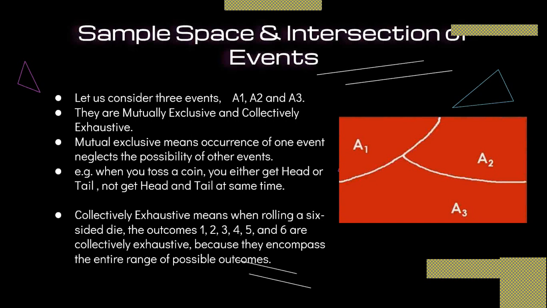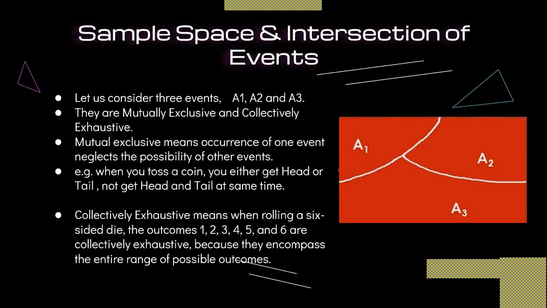See, there are 2 new terminologies we have to introduce here, that is mutually exclusive and collectively exhaustive. Before implementing these 2 conditions, first understand what mutually exclusive and collectively exhaustive mean. For that, let us consider there are 3 events. I am indicating them here as A1, A2 and A3. And this red rectangle indicates the sample space. So this is a sample space where these three events will occur, that is A1, A2 and A3.